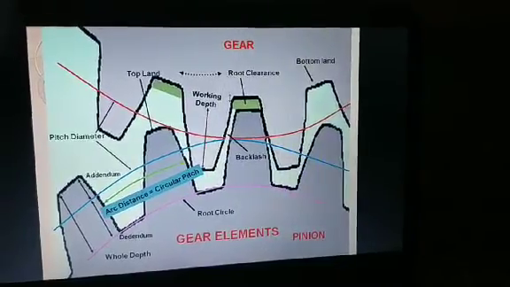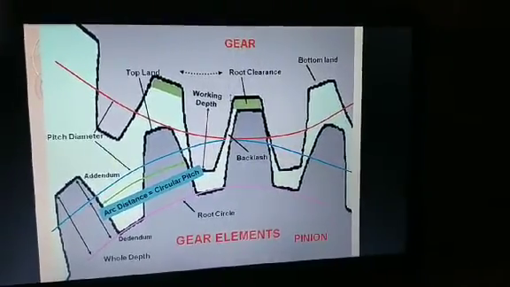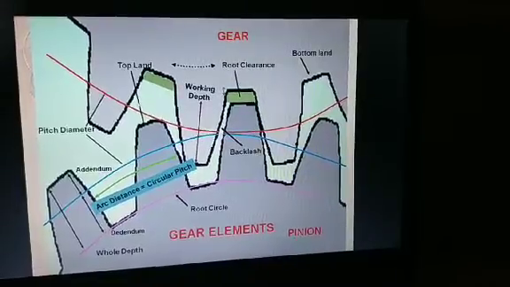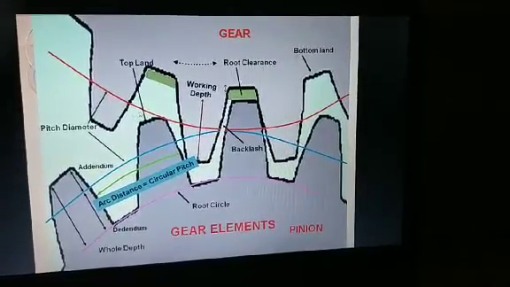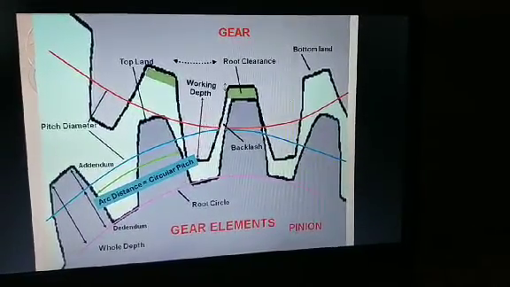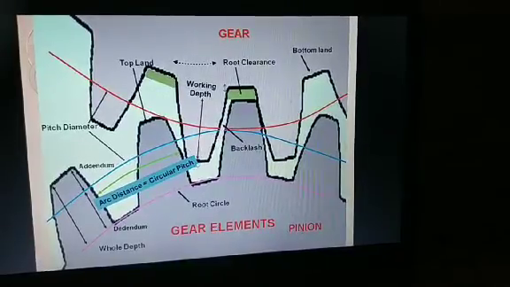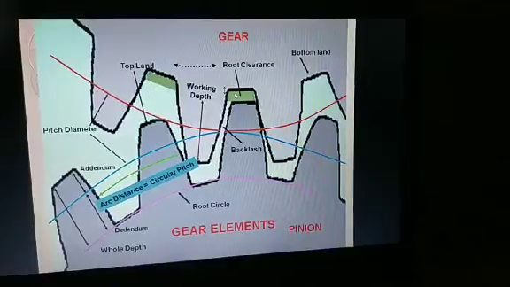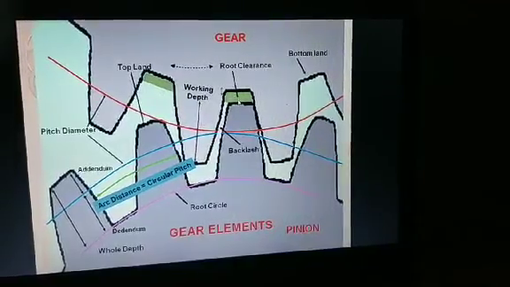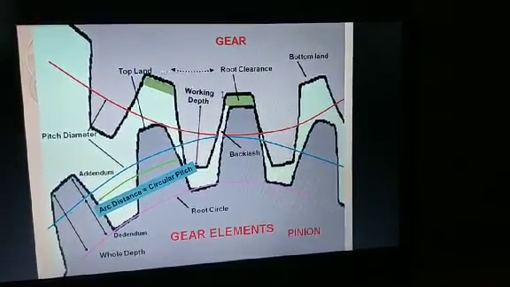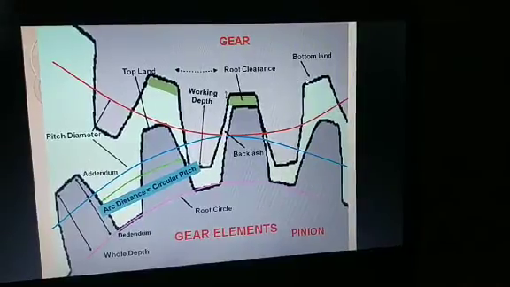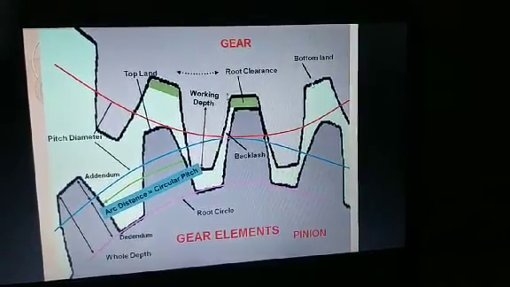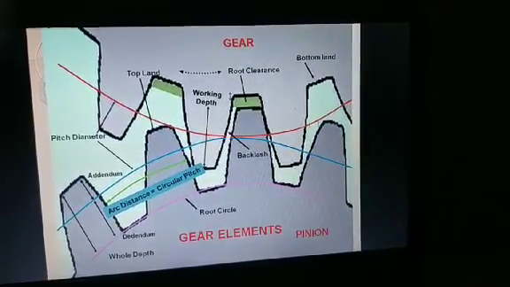This is a typical meshing of gears, which shows the top land, the working depth of the tooth, and the root clearance between the two meshing gears. This is the bottom land and this is the top land.